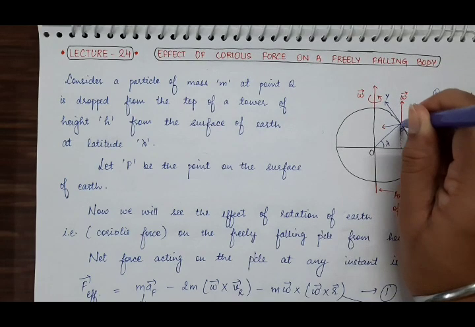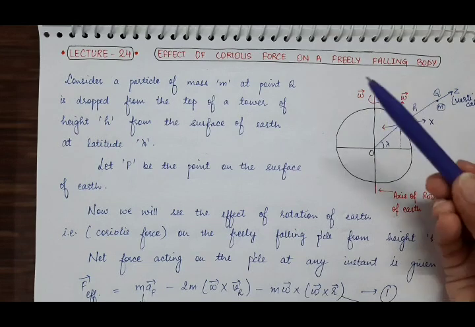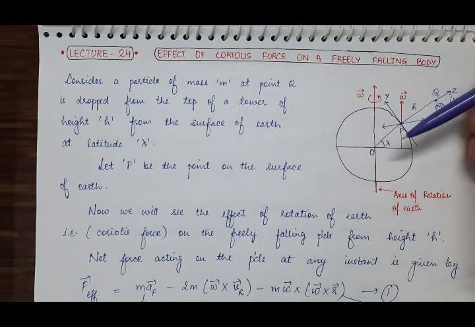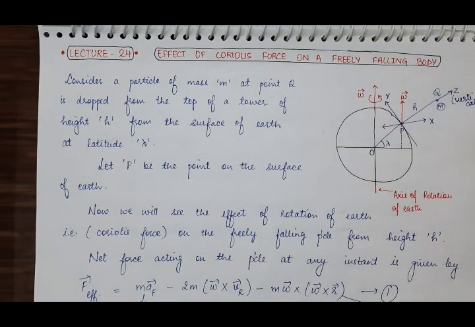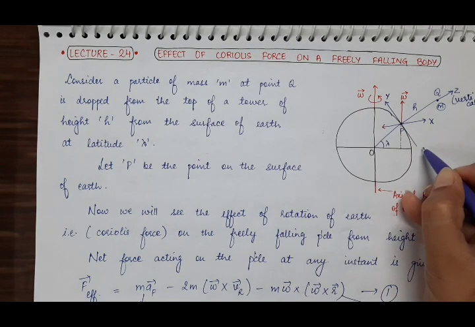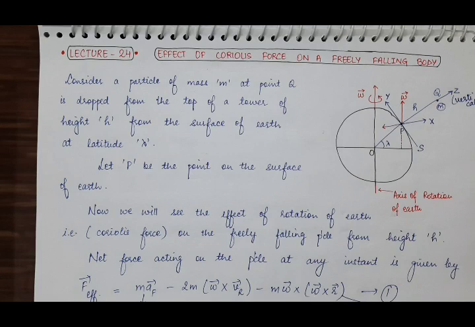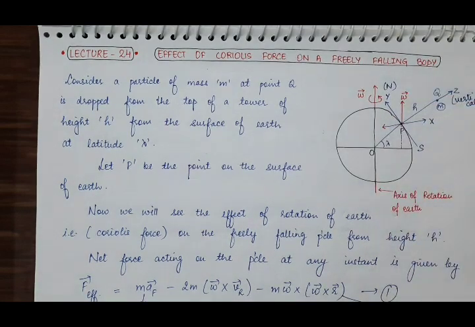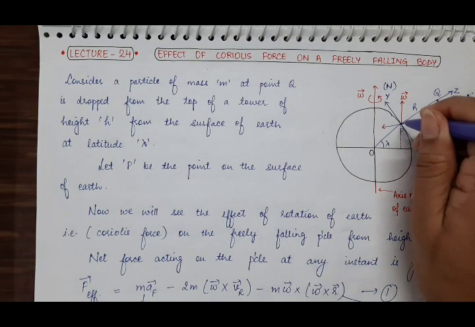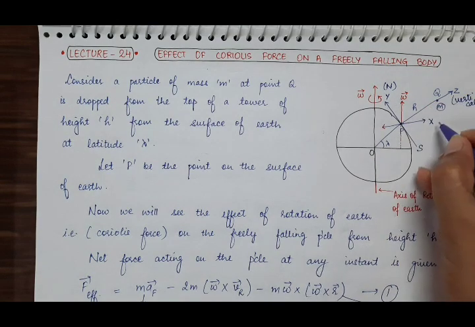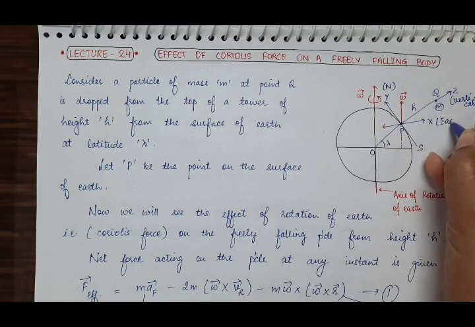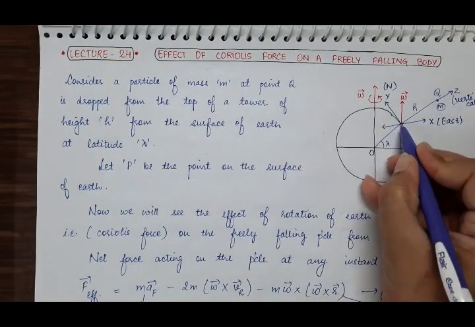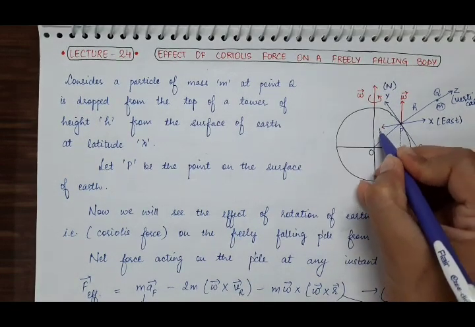So the x-axis is towards this direction, y is towards this direction, and z is towards this direction. And according to the map, this will be the south, this will be the y-axis along north, then the x-axis will be towards east, so that is why I am writing east here. Then the negative x-axis will be towards west.